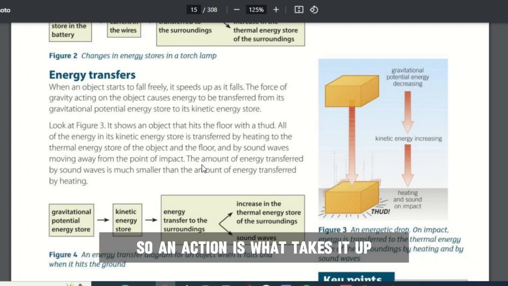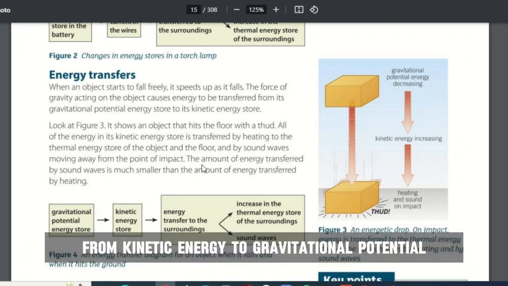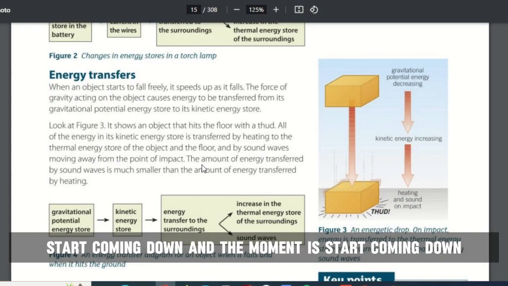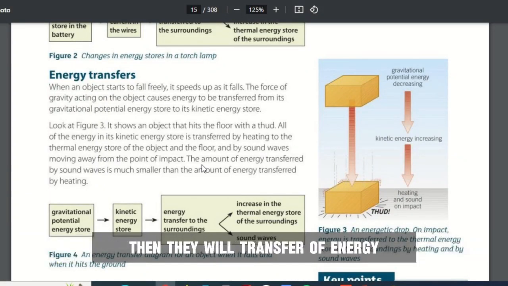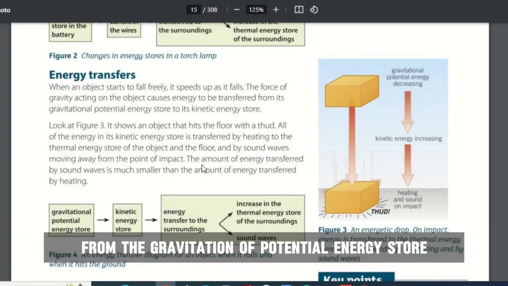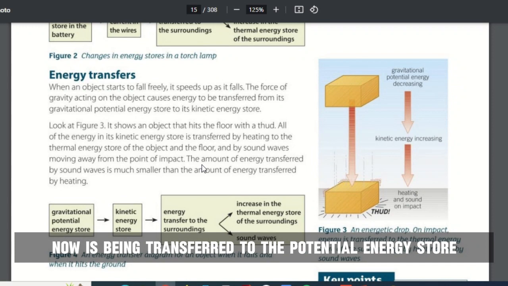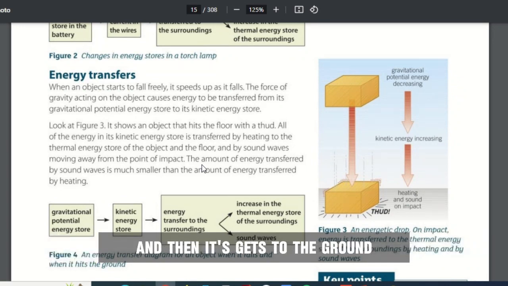An action is what takes it up, from kinetic energy to gravitational potential energy as it's going up. But then as it gets to a point where it cannot go further up, it starts coming down. And the moment it starts coming down, there is a transfer of energy from the gravitational potential energy store back to the kinetic energy store, until the whole gravitational potential energy has been transferred. And then it gets to the ground and becomes still there. All right.